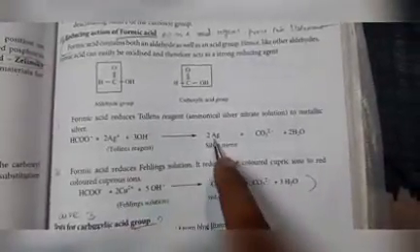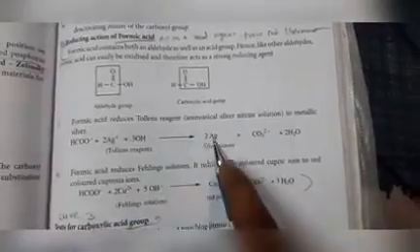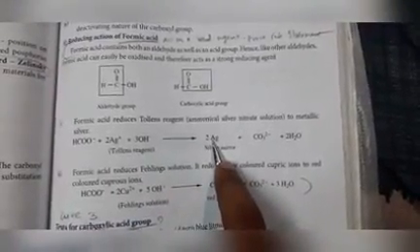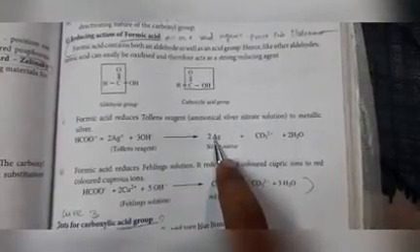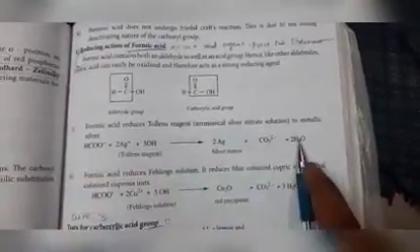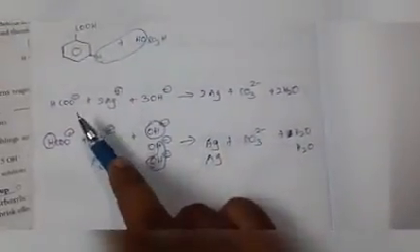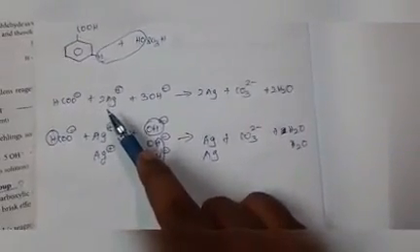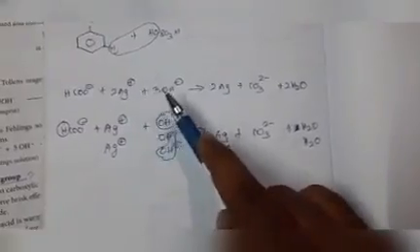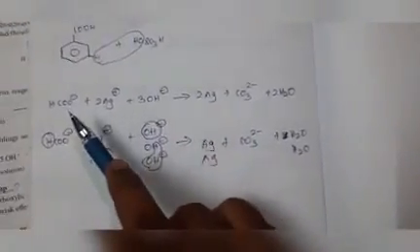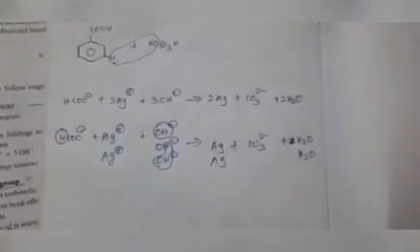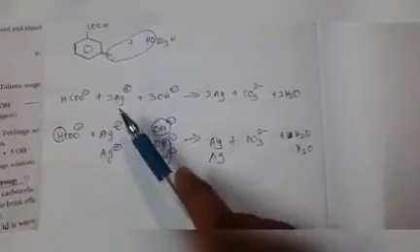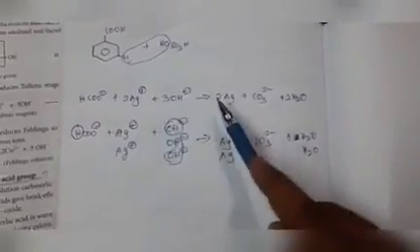Here Ag plus is reduced to Ag. The charge is +1 to 0. And from this OH minus and HCOO minus, 2 water molecules are removed. So in this reaction, HCOO minus reacts with Tollens reagent, that is ammoniacal silver nitrate, and it will give silver. That is, formic acid reduces Ag plus ion to Ag.